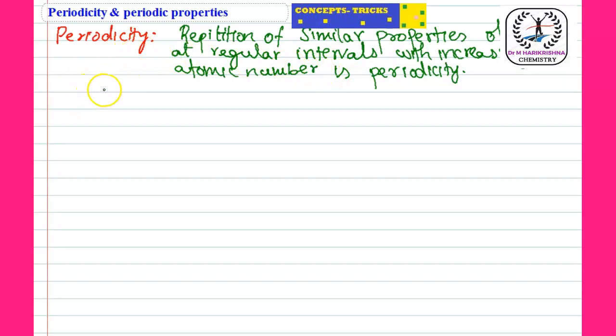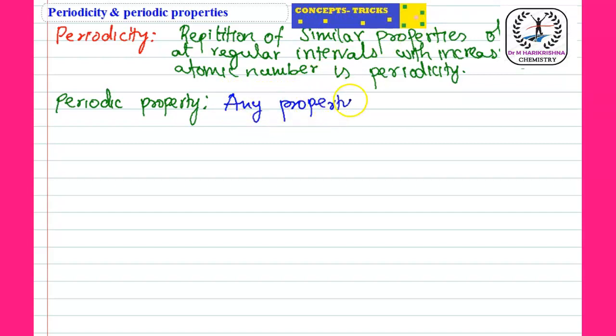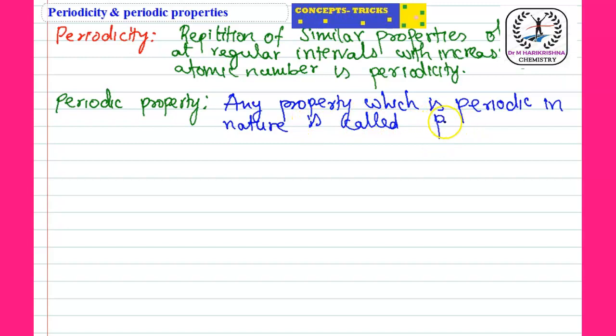Next, periodic properties. So what is a periodic property? Any property which is periodic in nature is called a periodic property.